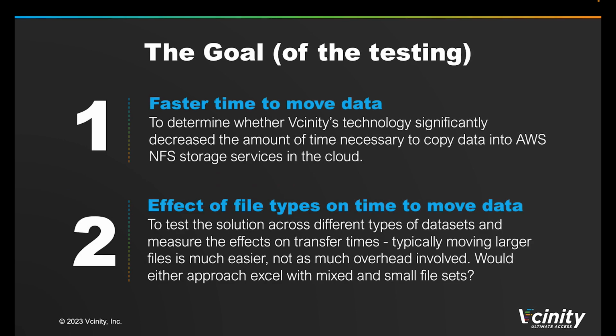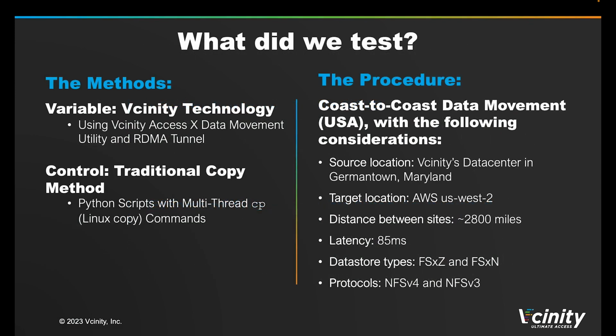We've been fortunate to work with AWS to complete workload validation testing. The goal and purpose of the testing was twofold. One, determine whether Vcinity enables significantly faster movement of data into AWS storage services. And two, determine the effect of various dataset profiles on the time to move the data, validating the value proposition for small, medium, large, and mixed file sets. Within the test, we had two methods. The variable being data transfer across the WAN leveraging Vcinity's capabilities, and the control method being legacy copies using multi-thread Linux copy commands.